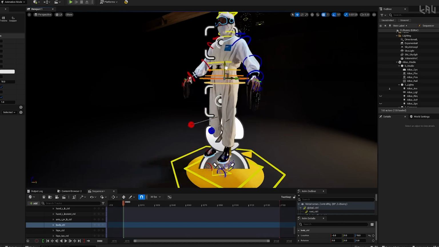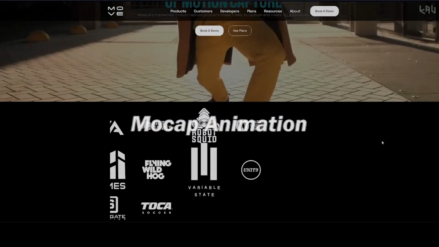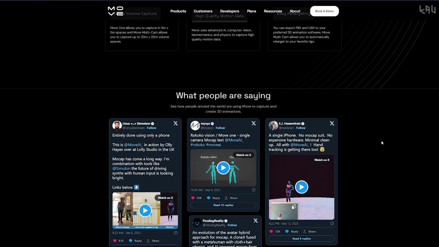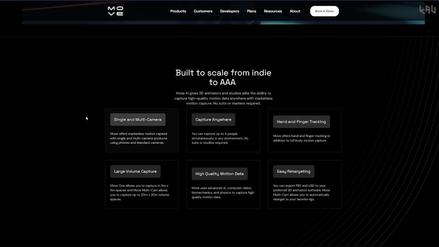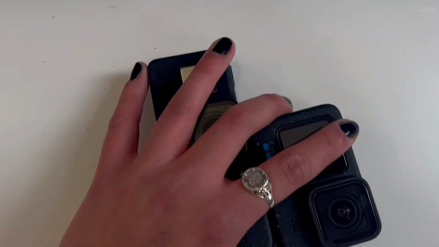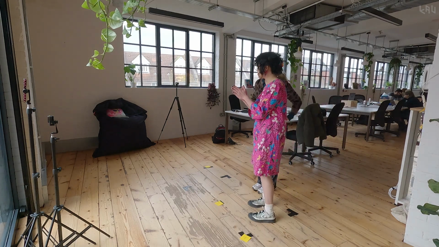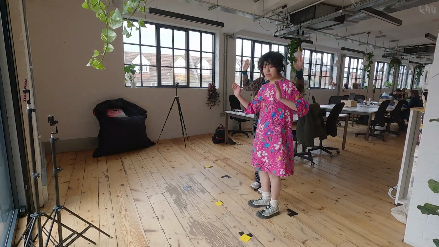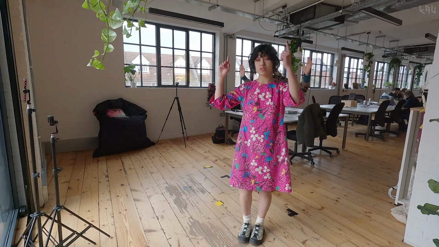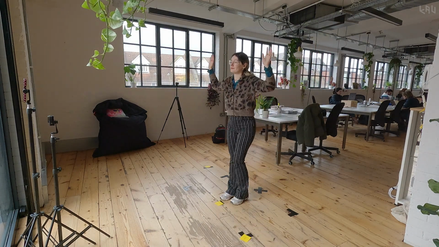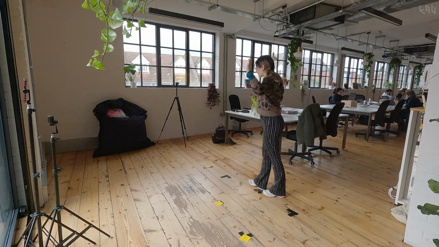So I've experimented with a handful of animation pipelines for Metahumans, but this by far takes the cake. Move AI is an AI-powered markerless motion capture tool, and I've been loving their multi-camera option. Let me get these set up and let's start capturing some DJ moves. I've set up 3 cameras at different angles for maximum coverage. And then hold up the Y. My good friend Marta, who goes by Barbie playing tennis, will be my animation guinea pig today. Prior to animation capture, we need to do a calibration take, so we're just doing that now.